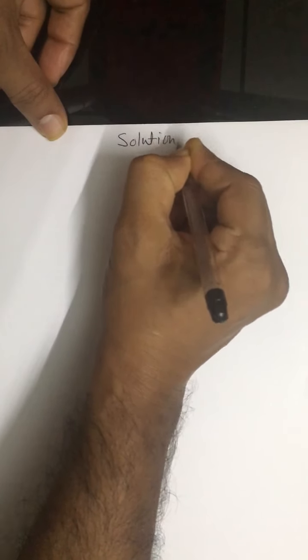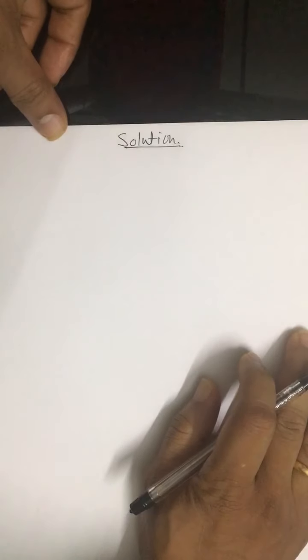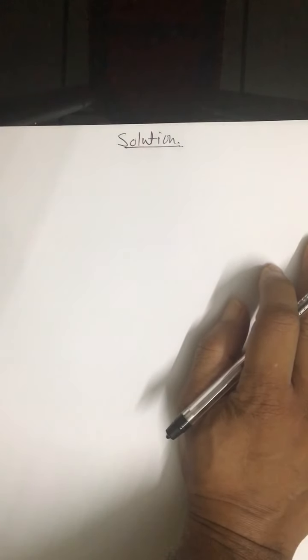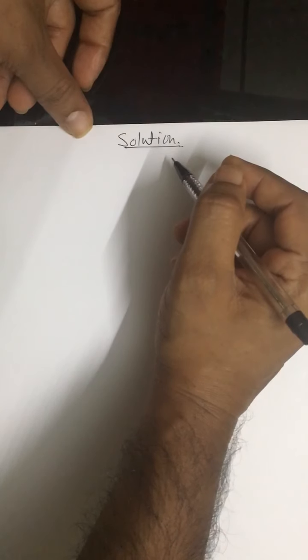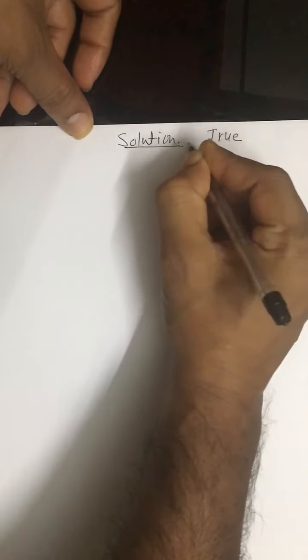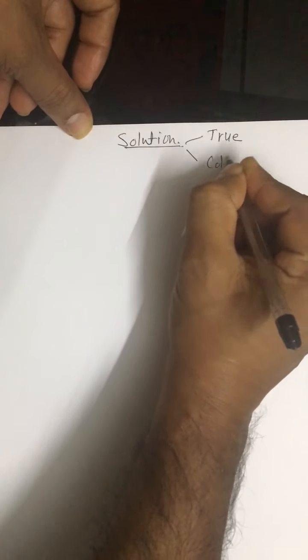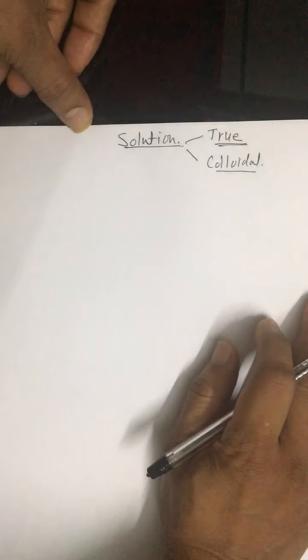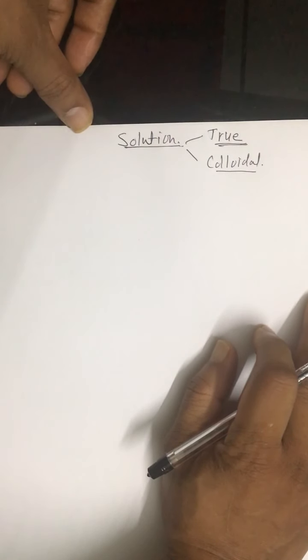Today we are discussing the solution chapter. In solution, only important points we are discussing. Solution is of two types: one is true solution and one is colloidal solution. A true solution is always homogeneous, whereas a colloidal solution is slightly heterogeneous in nature.